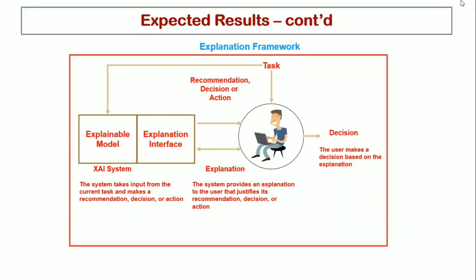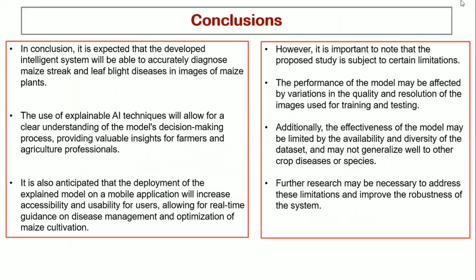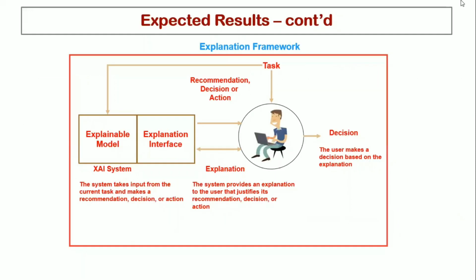This is our explanation framework, which is a combination of both classification and explanations regarding our predictions, whereby our system will be able to take an input from the task and make a recommendation, decision, or an action. So our system will also provide explanations to the user to justify its recommendations, decisions, and actions.